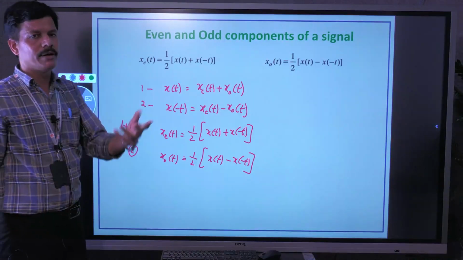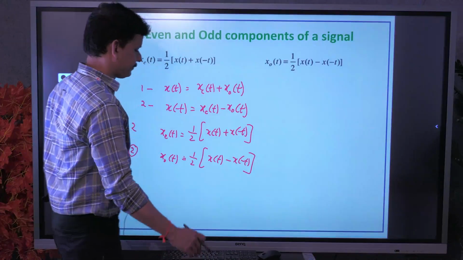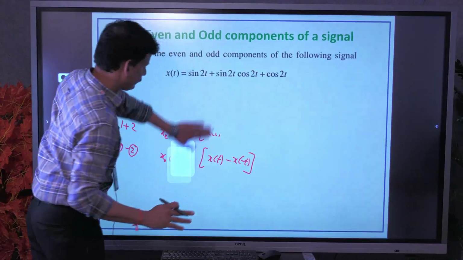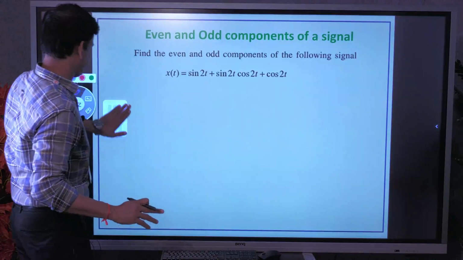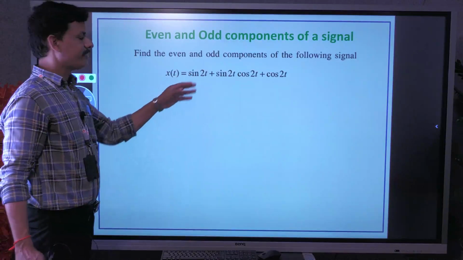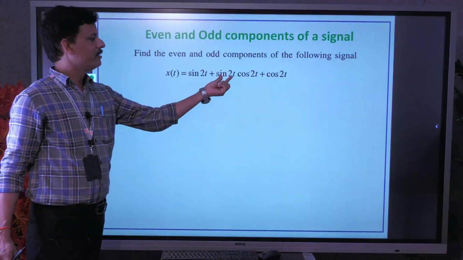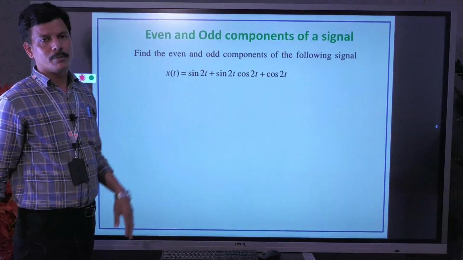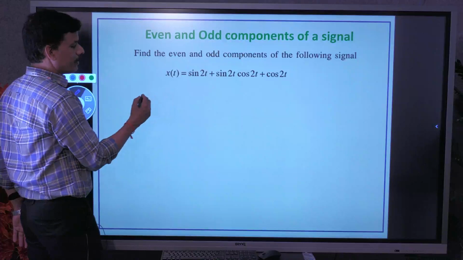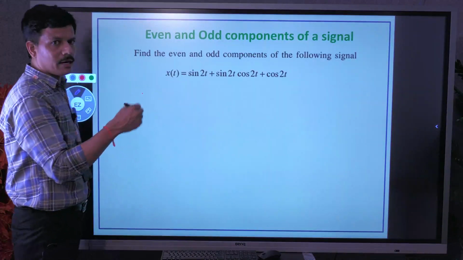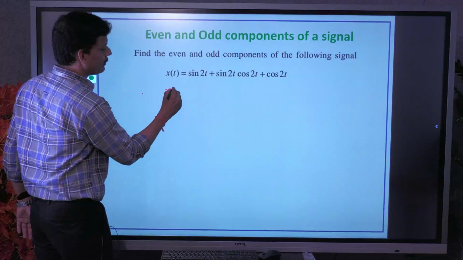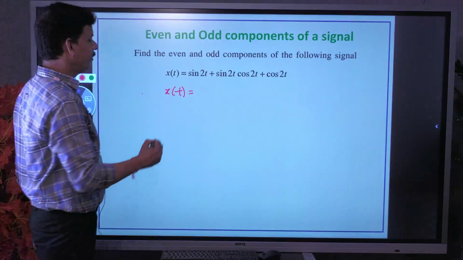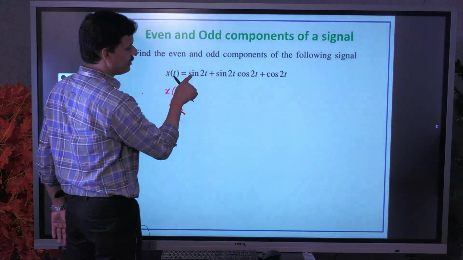Let us see one example for easy understanding. You can take this example: x of t equals sin 2t plus sin 2t into cos 2t plus cos 2t. We can find the even and odd components of the signal. So what is the formula for the even component? To find the even or odd component, ultimately we require the time reversed one, x of minus t. So it means t is replaced with minus t.